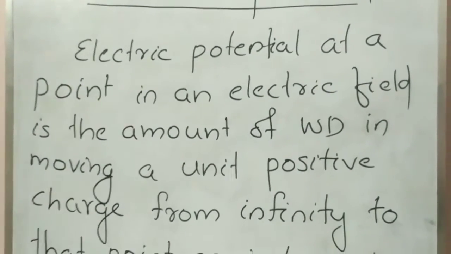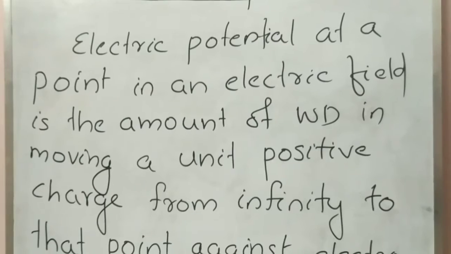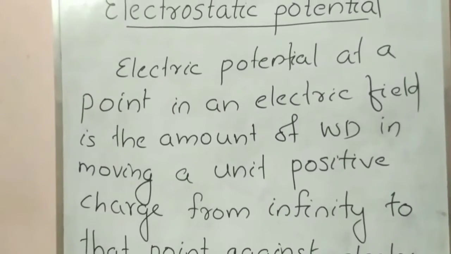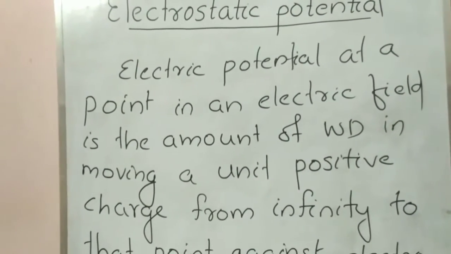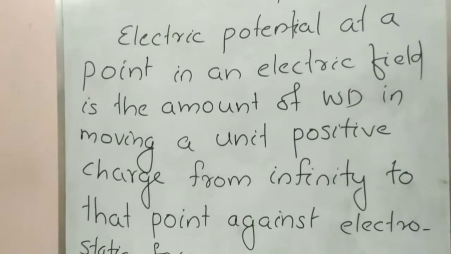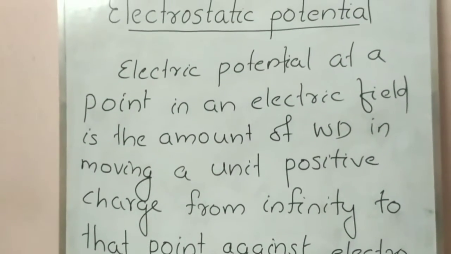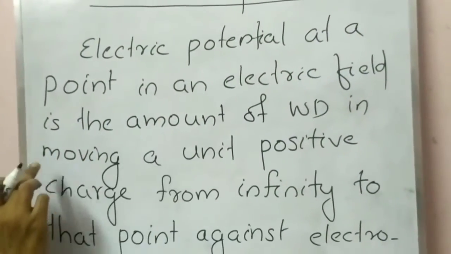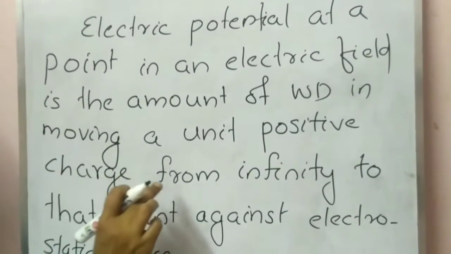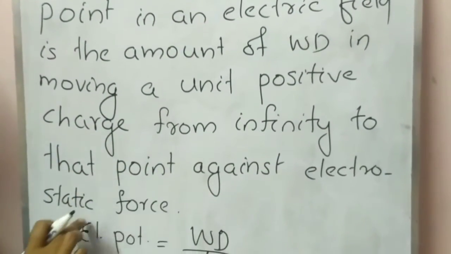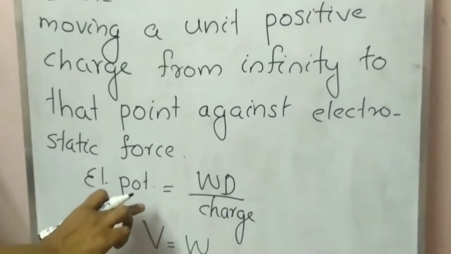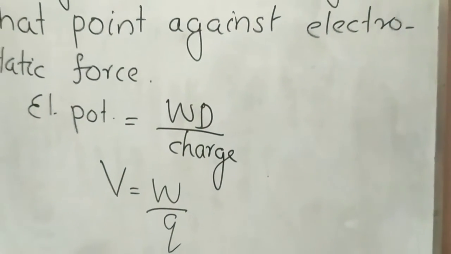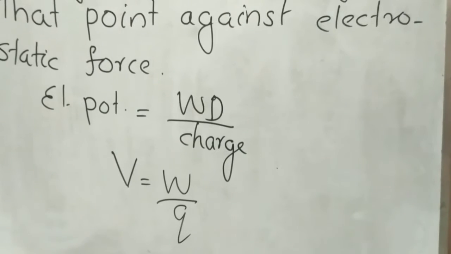If you want to bring a unit positive charge from infinity to a point in an electric field, at that time also work done will be there. That work done per unit charge is known as electric potential or electrostatic potential. How to define that? Electric potential at a point in an electric field is the amount of work done in moving a unit positive charge from infinity to that point against electrostatic force. Electric potential is equal to work done divided by charge. V is equal to W by Q. For this electric potential also, volt is the unit.